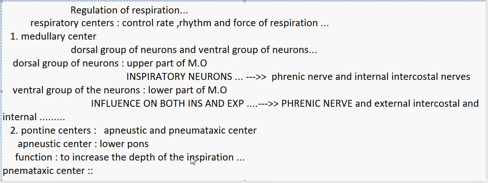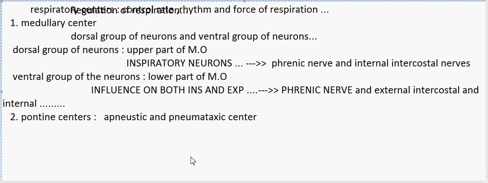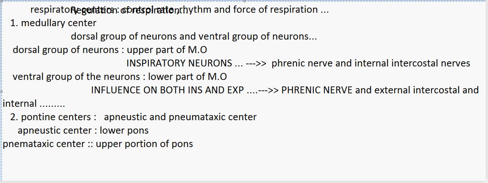So the pneumotaxic center is present in the upper portion of the pons. And talking about its function, the pneumotaxic center controls the apneustic center.